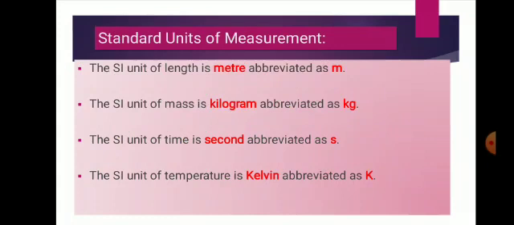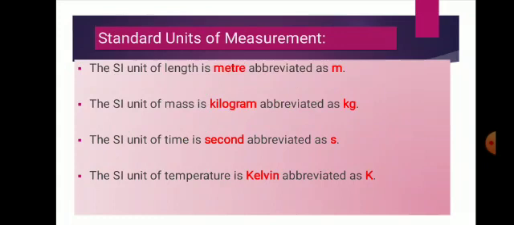And whether the meter is used by one person or another person, whether the meter is used in one country or another country, it always represents exactly the same length. The length of meter does not change from person to person or place to place. In fact, wherever we go in the world, the meter has the fixed length. Okay, so meter is the standard unit for measuring length and it is abbreviated as M.